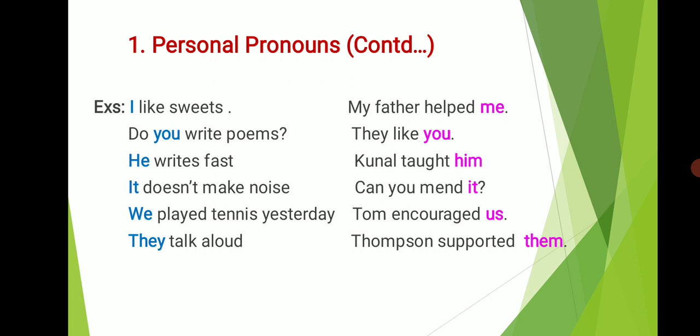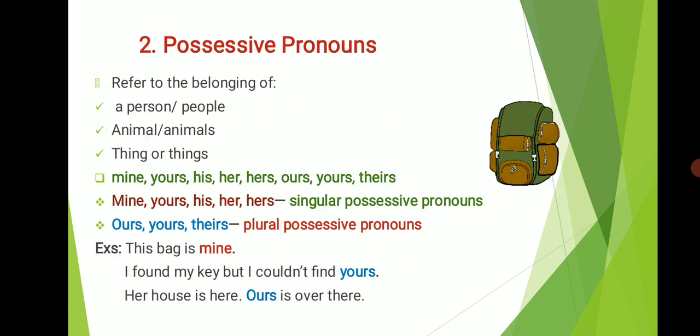Now we shall move on to the next type of pronouns, that is possessive pronouns. Possessive pronouns refer to the belonging of a person or people. It may also refer to the belonging of animal or animals, thing or things.